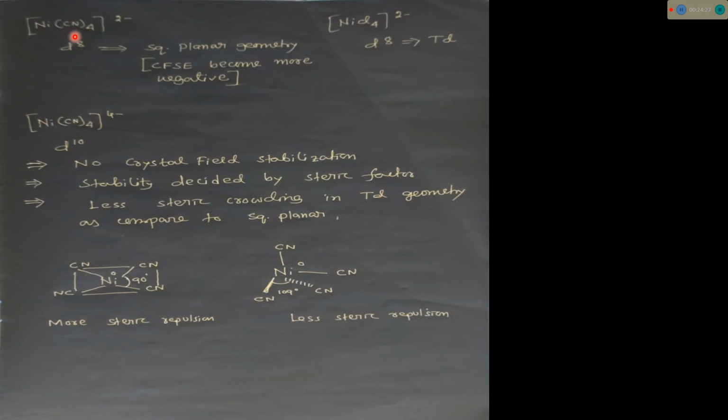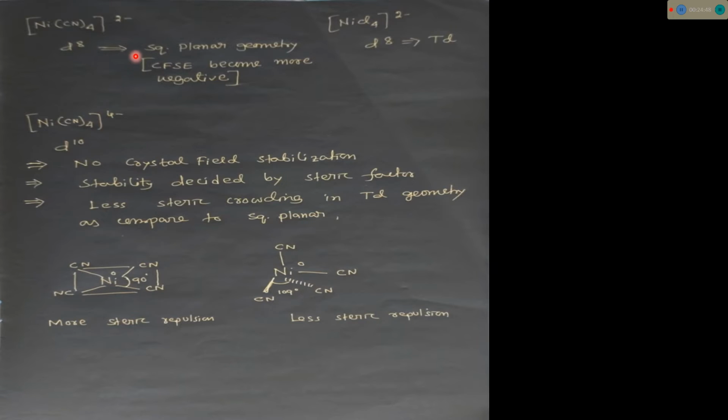In the presence of a strong field ligand, here chloride is a weak field ligand, and we just change the ligand. CN is a strong field ligand. So in the presence of this strong field ligand, the delta O becomes larger. That means the separation between the dx2-y2 and dxy orbitals becomes larger.